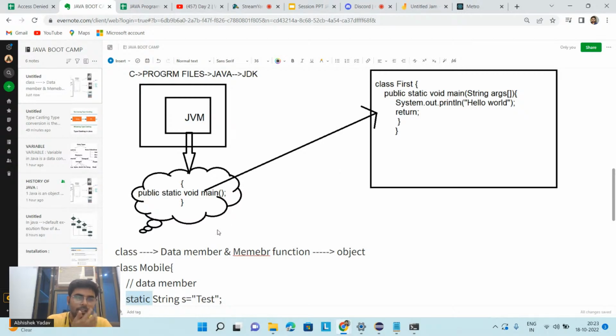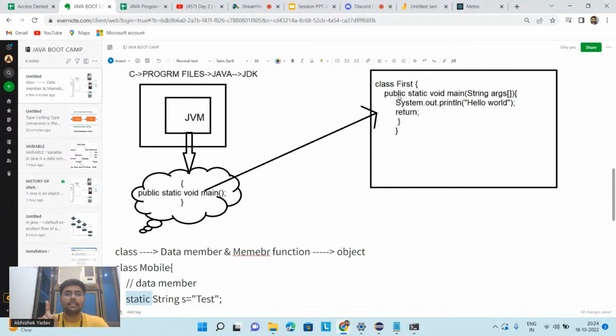Yes, it is necessary to follow this structure because JVM is your middleware, and JVM is also a kind of software, and inside this software some program is written. So inside this program, JVM will say, I will call only this prototype, that is public static void main. That's why you have to write this prototype. Here public is what? In order to access this main method outside the class, I will use the access specifier public.